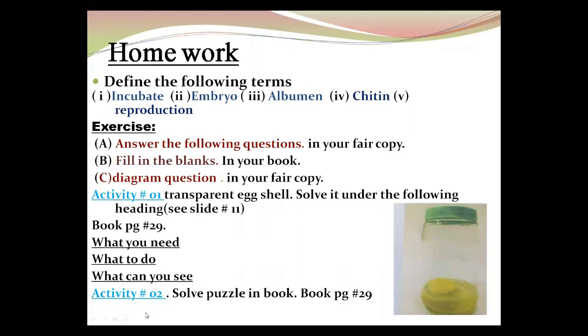Now, activity number 2: solve the puzzle in the book. There are across and down clues. Solve this cross puzzle on book page number 28. You can write the terms like 1, 4, 5 across, and in down 2 and 3. Open your book page number 29. There is a crossword puzzle. You solve it commonly on a computer, right? Same here. You can solve this puzzle from these hints.